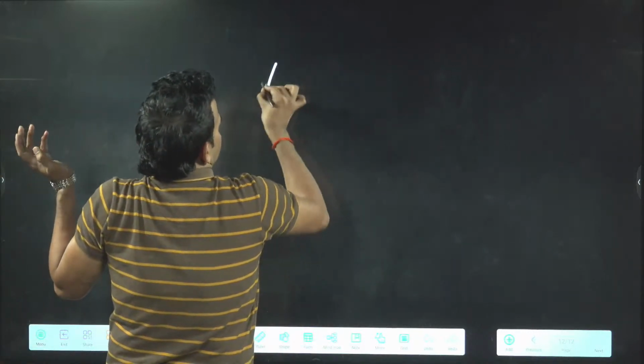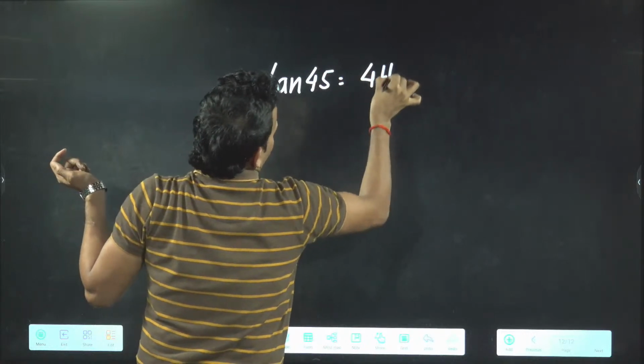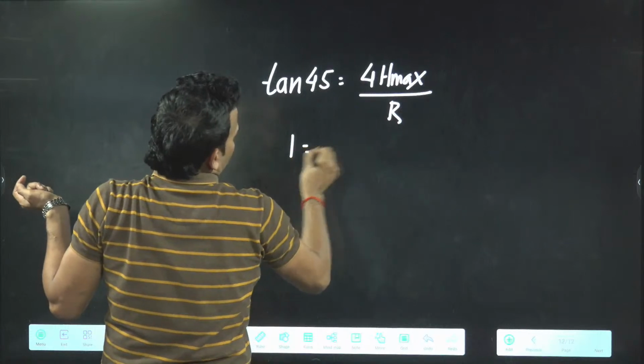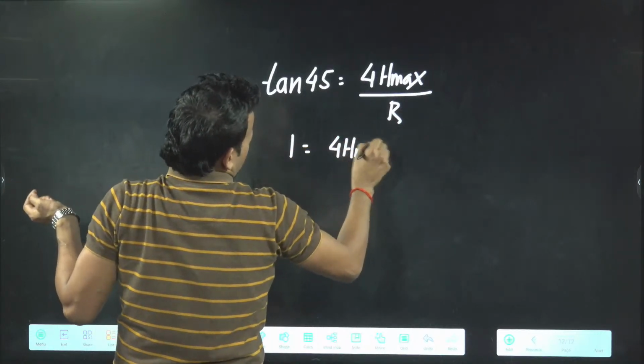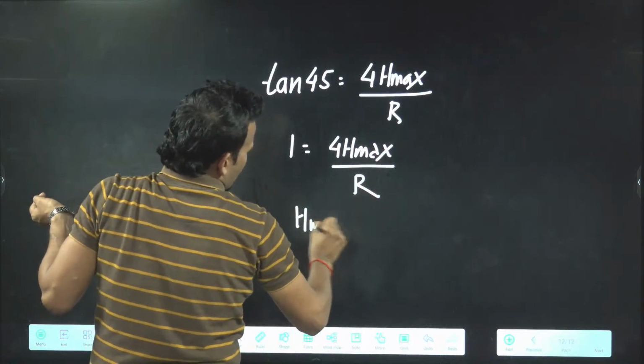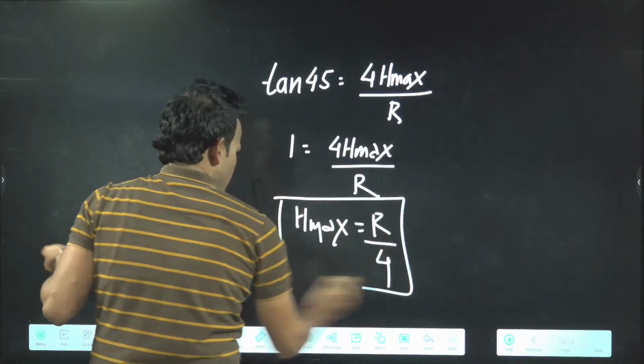R by 4. We'll simply say, sir, range is given, theta is given, tan 45 will be equal to 4 H max by R. This is 1, so 1 will be equal to 4 H max by R. This is also a previous year NEET question only. Easy questions are asked. H max will come R by 4. Done. You do the next question, come on.